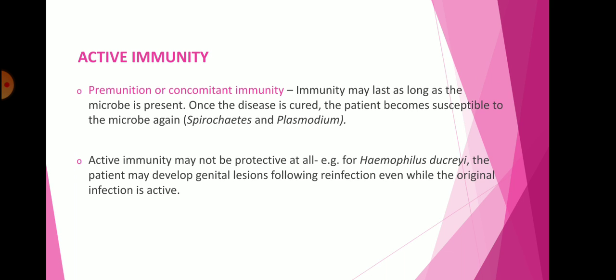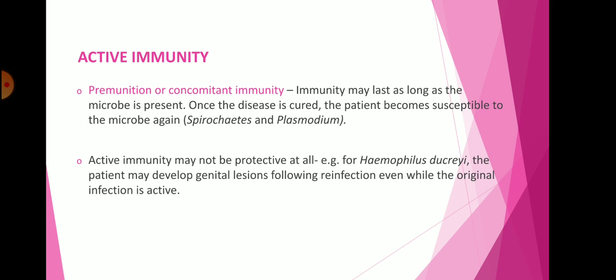So active immunity may not be protective at all. Sometimes active immunity may not be protective in some conditions. For example, Haemophilus ducreyi. The patient may develop genital lesions following reinfection even while the original infection is active.